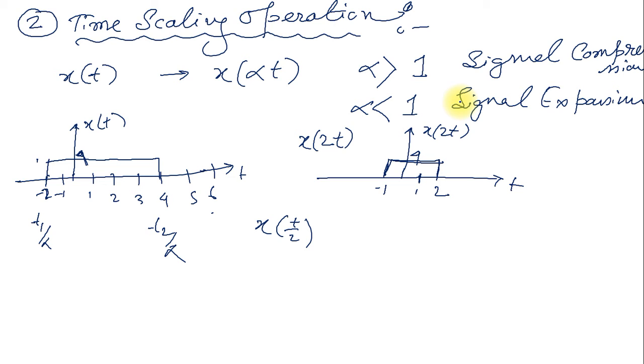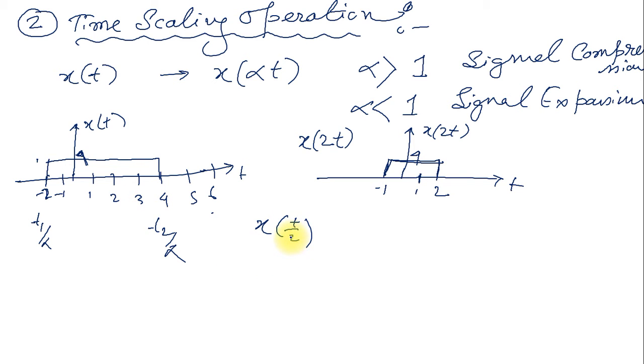So this is basically the compression and expansion of the signal. If we place alpha less than 1, how is it implemented mathematically?